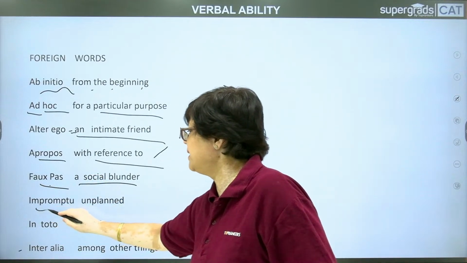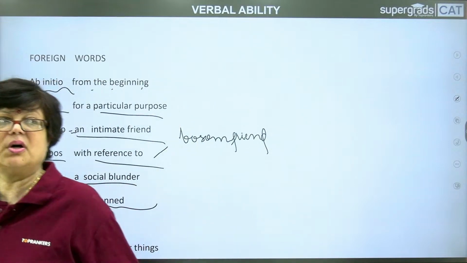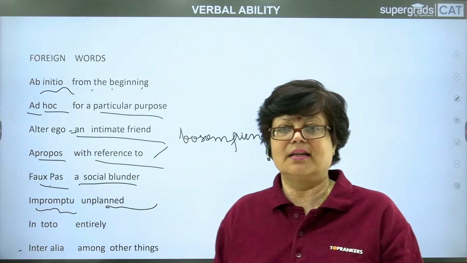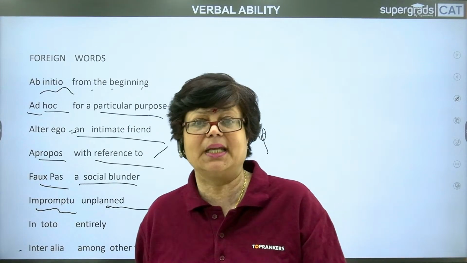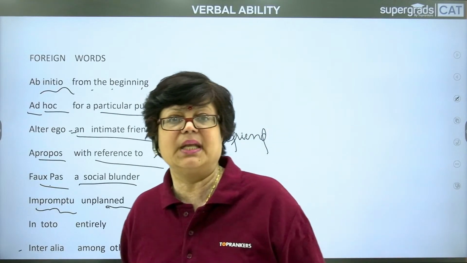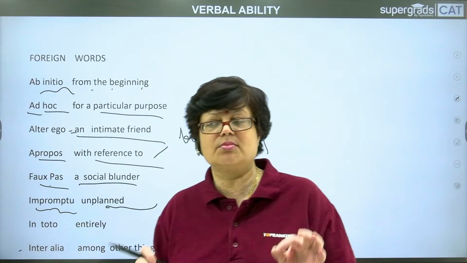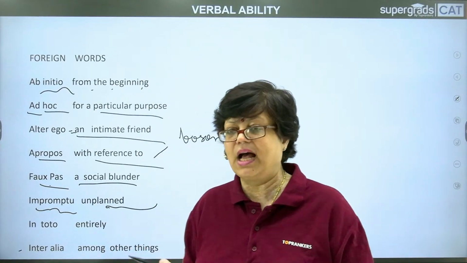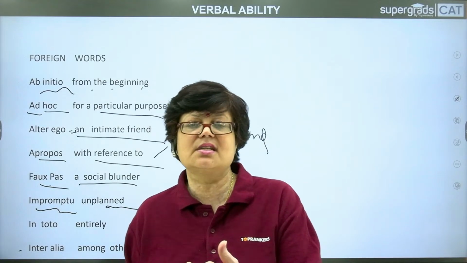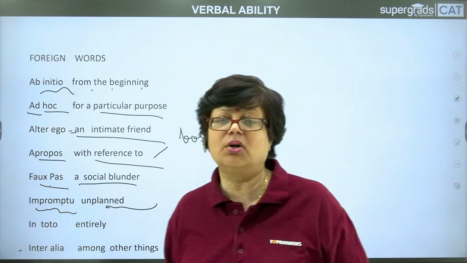Impromptu. Impromptu means unplanned. Generally, this word is used for speech. Impromptu speech, unplanned, all of a sudden. You might have heard of this word, extempore. Some people call it extempore, but it is actually extempore. You might have done it in your school days. You were given a small chit, and all of a sudden, you were asked to pick the chit from the bowl and to read the topic which is given and to speak maybe 1 minute, 2 minutes, or 3 minutes, depending upon the competition.